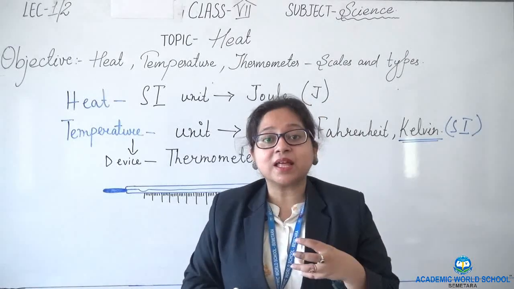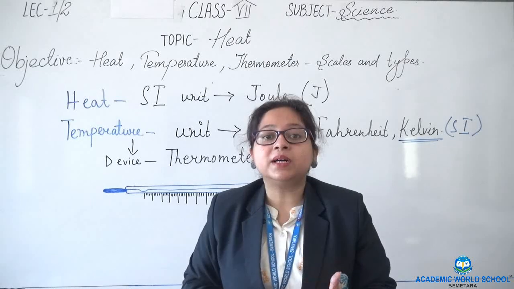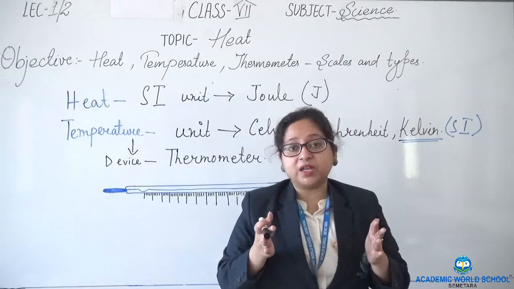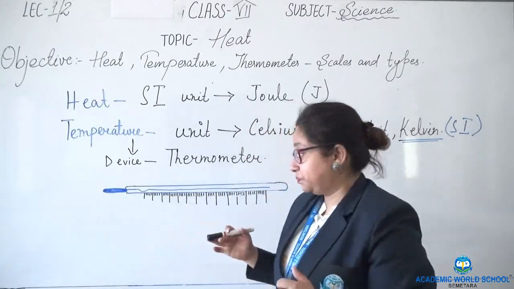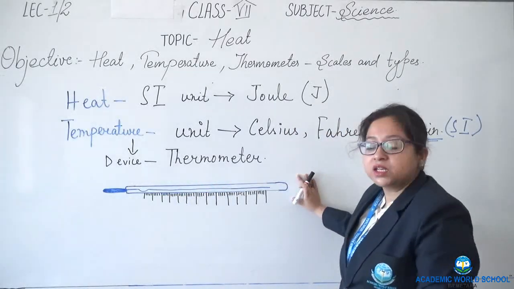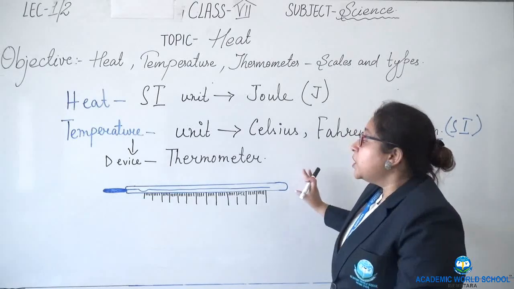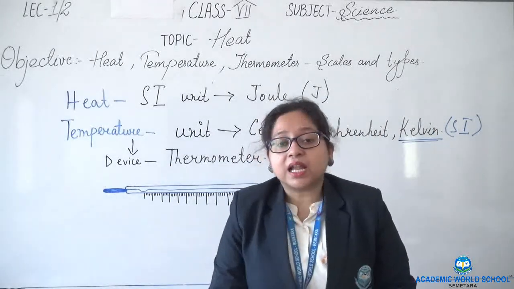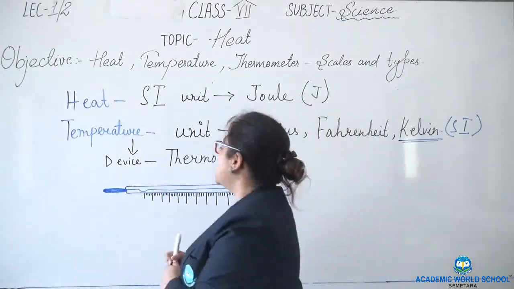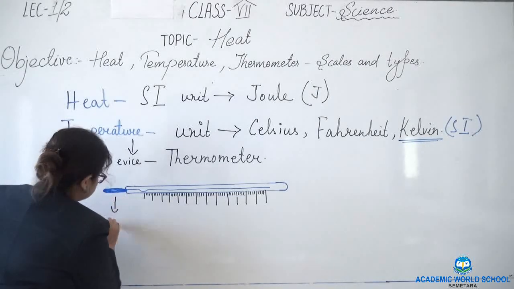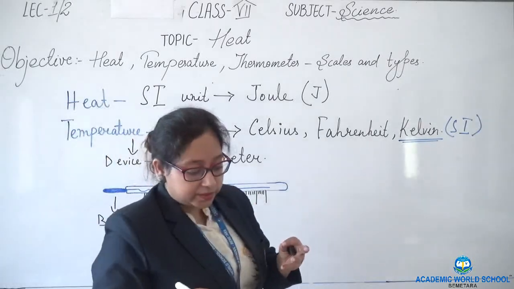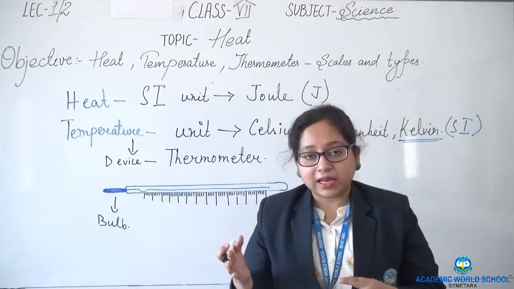Now what is present in that bulb? In that bulb, mercury or alcohol is present. That bulb is filled with mercury or alcohol. Now see this picture. We have a thin, long glass structure, and at the end we have the bulb. So this is our bulb. The bulb is filled with either mercury or alcohol.